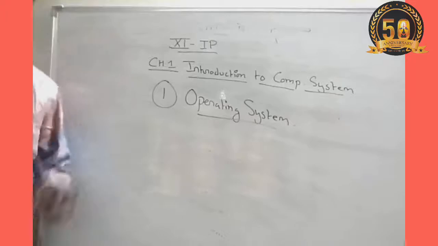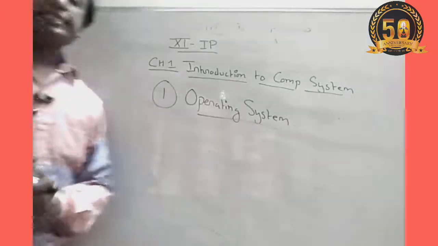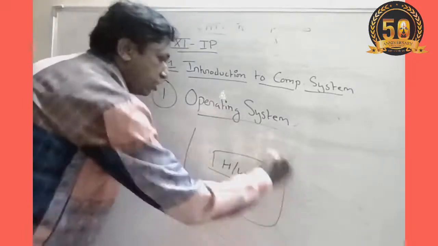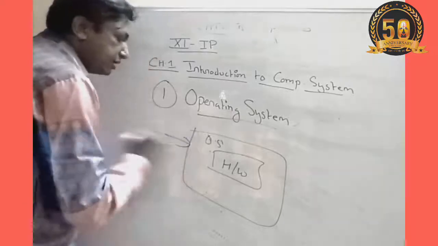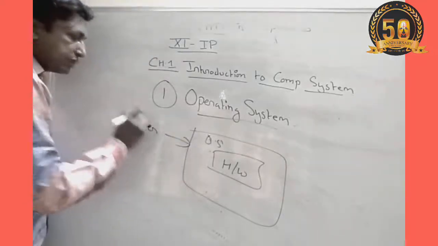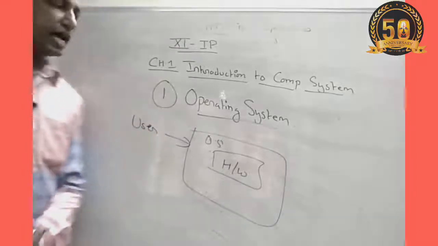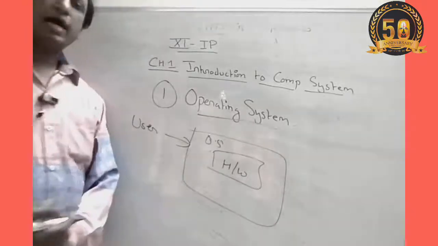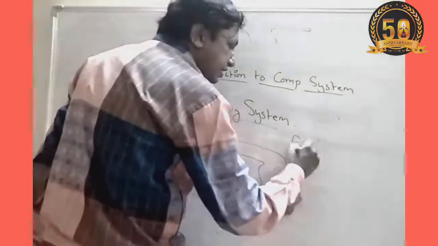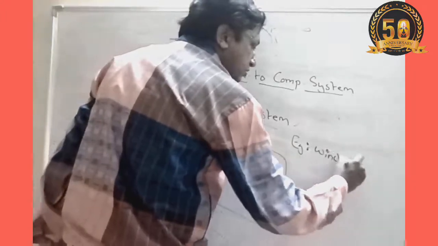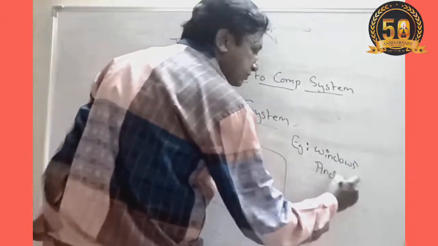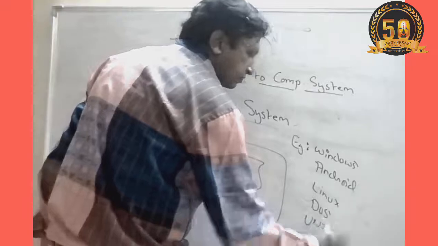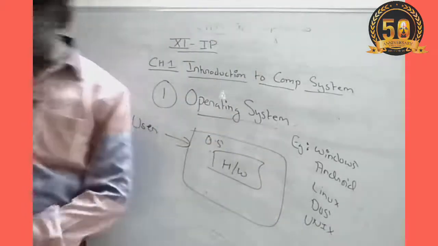Now, what is the operating system? Operating system is a software that acts as an interface between the user and the hardware. Suppose that is your hardware, and over it, the operating system will get installed, and that will help in interacting with the user. So, whatever task you want to perform with the help of computer hardware, you have to give a command to the operating system, and then the operating system will perform that task with the help of hardware. Many types of operating systems are there, like Windows operating system, Android for mobile, Linux, DOS, Unix, and so on.